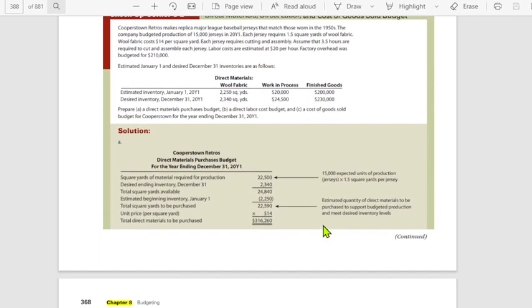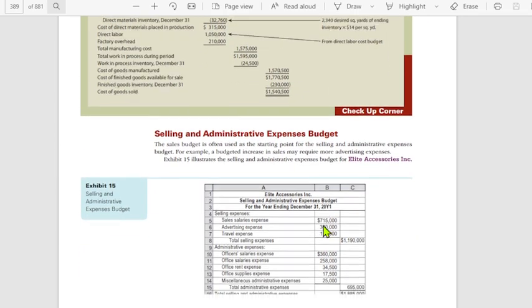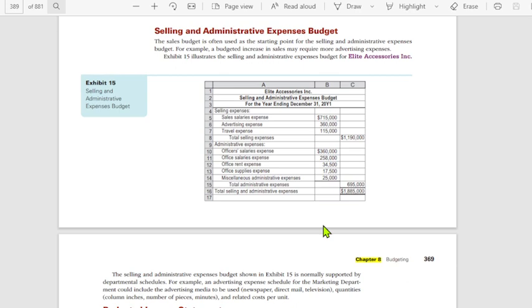I think this is an example also. You may refer to this as you look at your master budget. Exhibit 15, selling and administrative expenses budget. The sales budget is often used as a starting point for the selling and administrative expenses budgets. How? We enlist now the sales, selling expenses and then administrative expenses budget. Bakit nagiging starting point yung sales budget on the selling and administrative expenses budget?